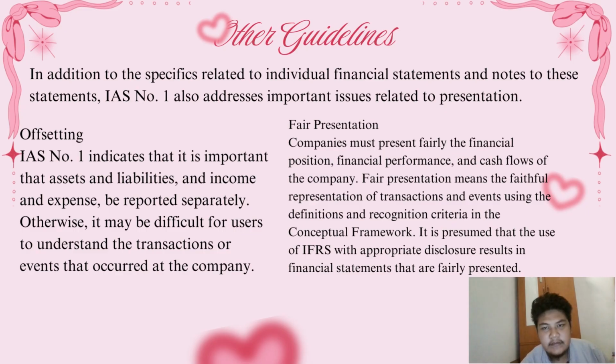The last one is other guidelines. In addition to the specific guidance related to individual financial statements and notes to the statements, IAS number 1 also addresses important issues related to presentation. The first one is offsetting. IAS number 1 indicates that it is important that assets and liabilities and income and expenses be reported separately.